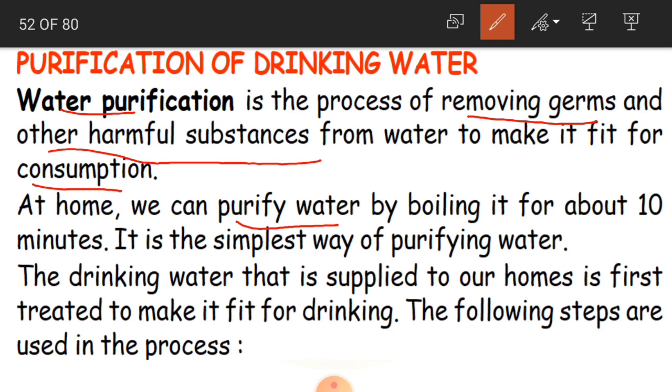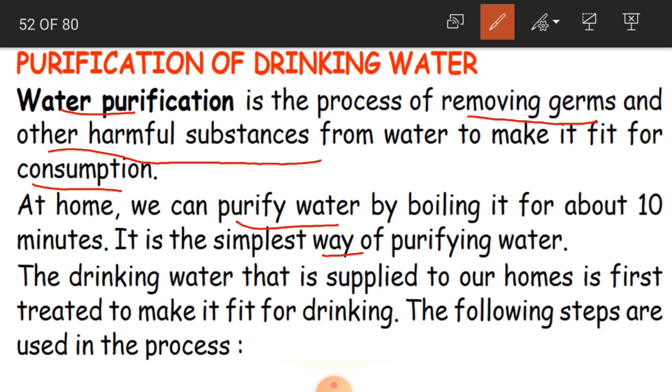Okay, when you boil the water, what happens? All the bacteria or germs, that is parasites, are going to be killed. Because the germs are killed by boiling, the water becomes somewhat pure. Okay, so this is the simplest way of purifying the water. Along with that, we also have filters to purify the water.